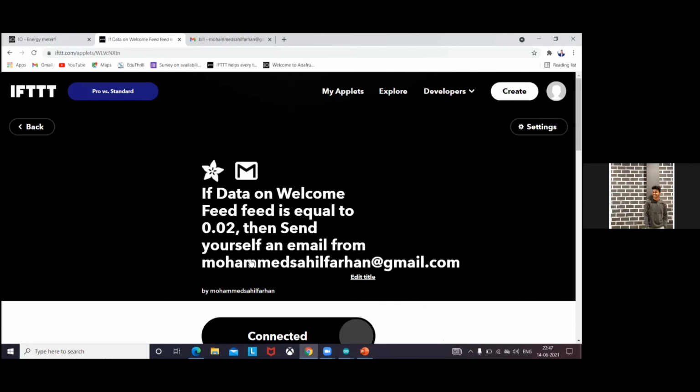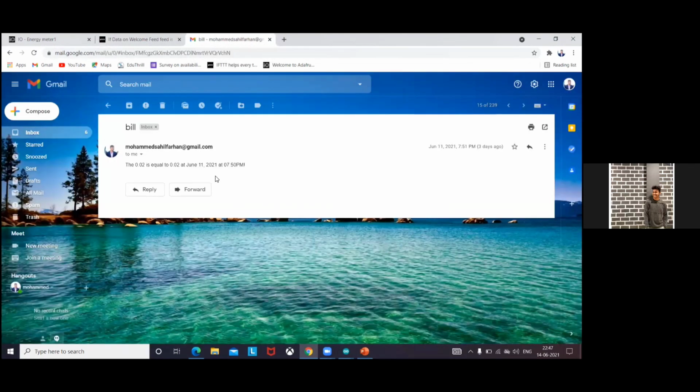Here we show mohammedsahilfarhan@gmail.com. But here we will give the condition: if feed is equal to 0.02, then send yourself an email from mohammedsahil@gmail.com. If the value is 0.02, equal to 0.02, then only it sends the mail. If the value is 0.01, it will not send the mail. Here we will see the mail he received.